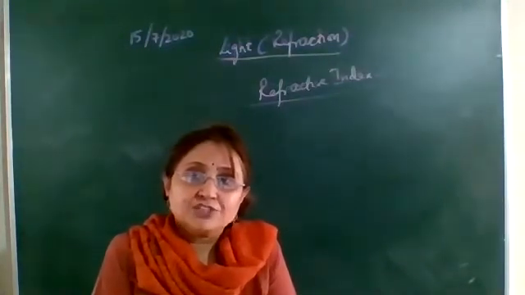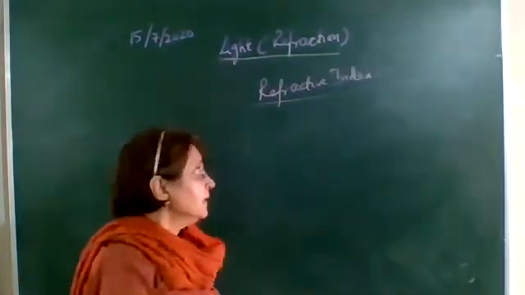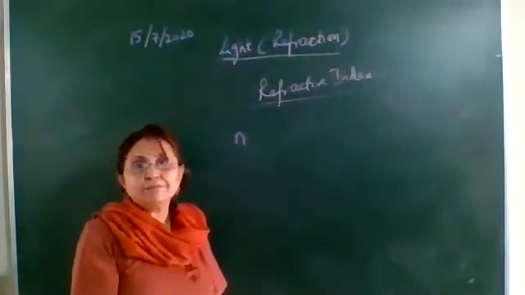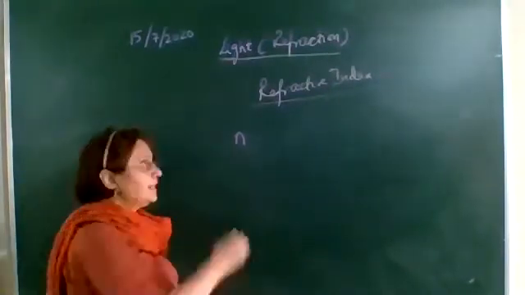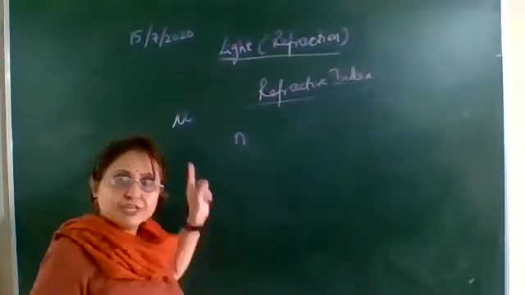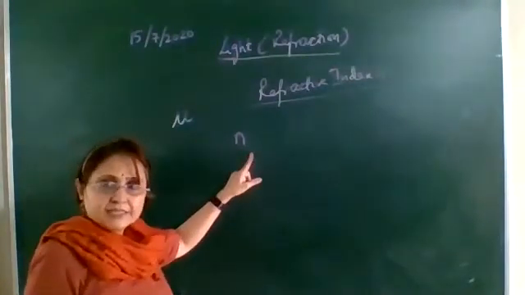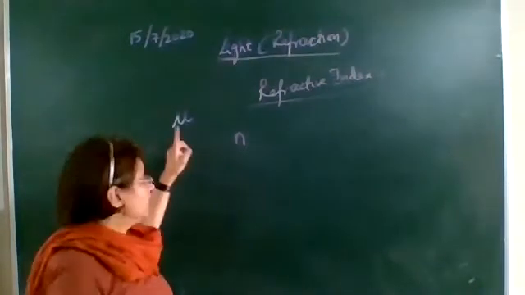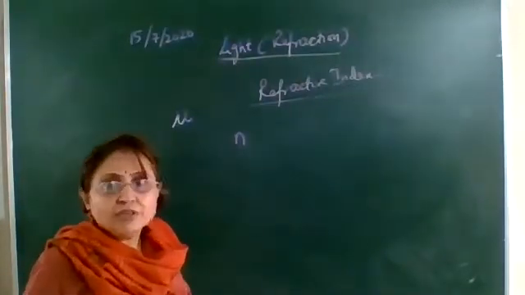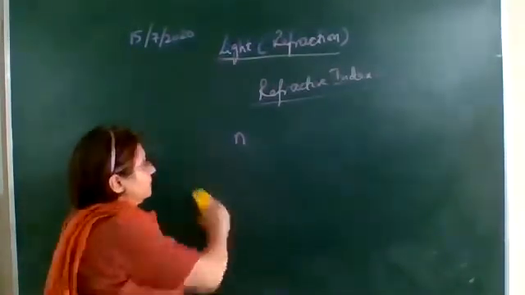Okay, now here the refractive index of the second medium with respect to the first. How is it defined? Definition, here we are studying. The refractive index is generally represented by n. There is one more symbol representing refractive index, that is the Greek symbol mu. Okay, in some of the books this may be the symbol for the refractive index, but in the NCERT book it is represented by n. So if it is written as mu, this is the same. Now here we are representing it by n.